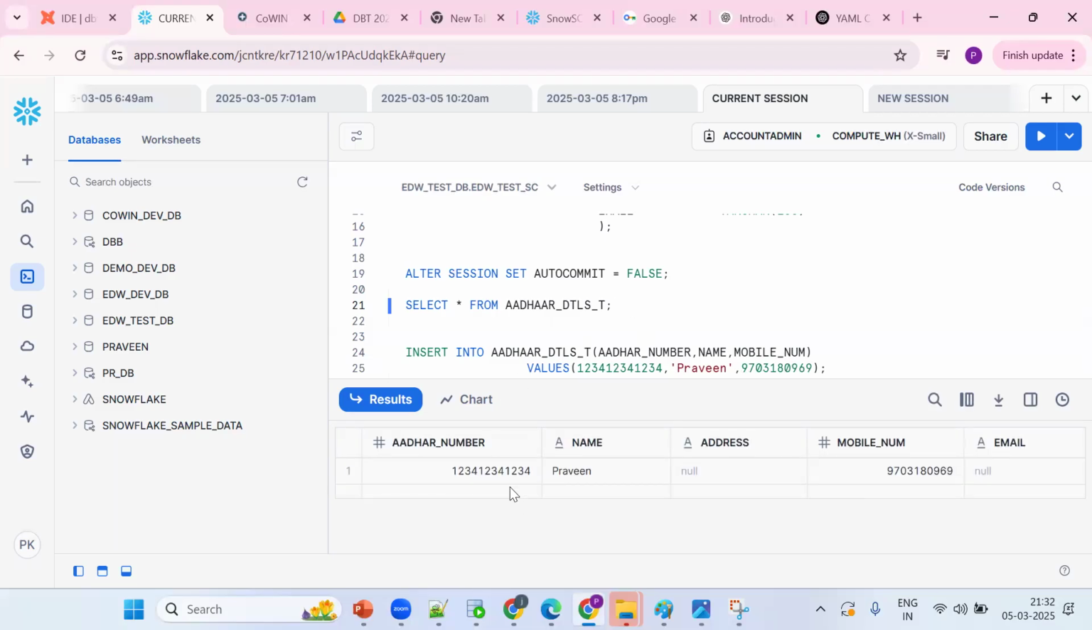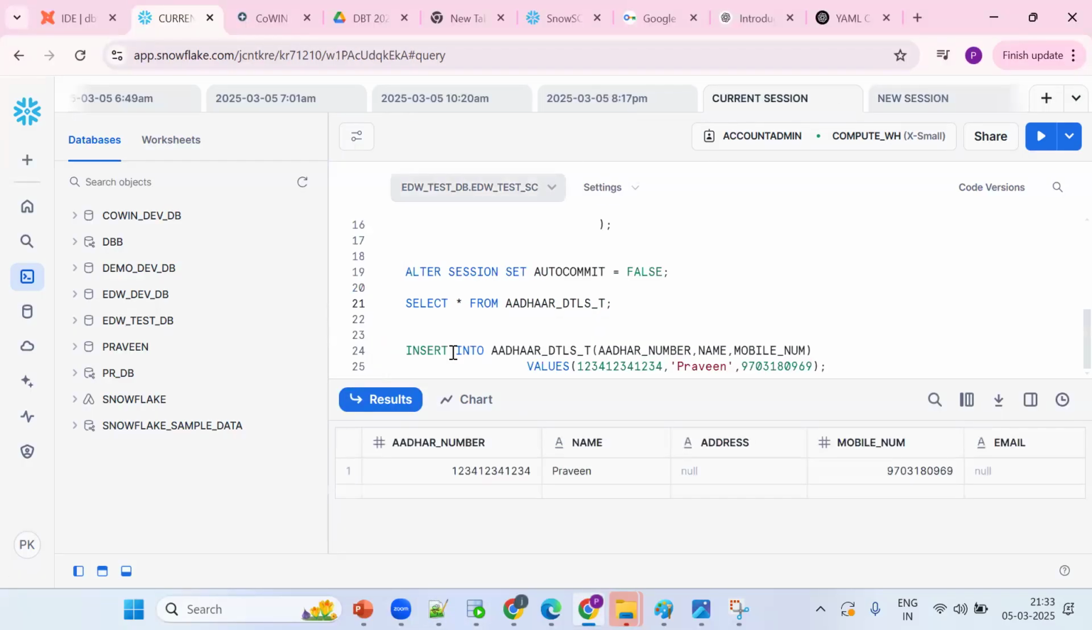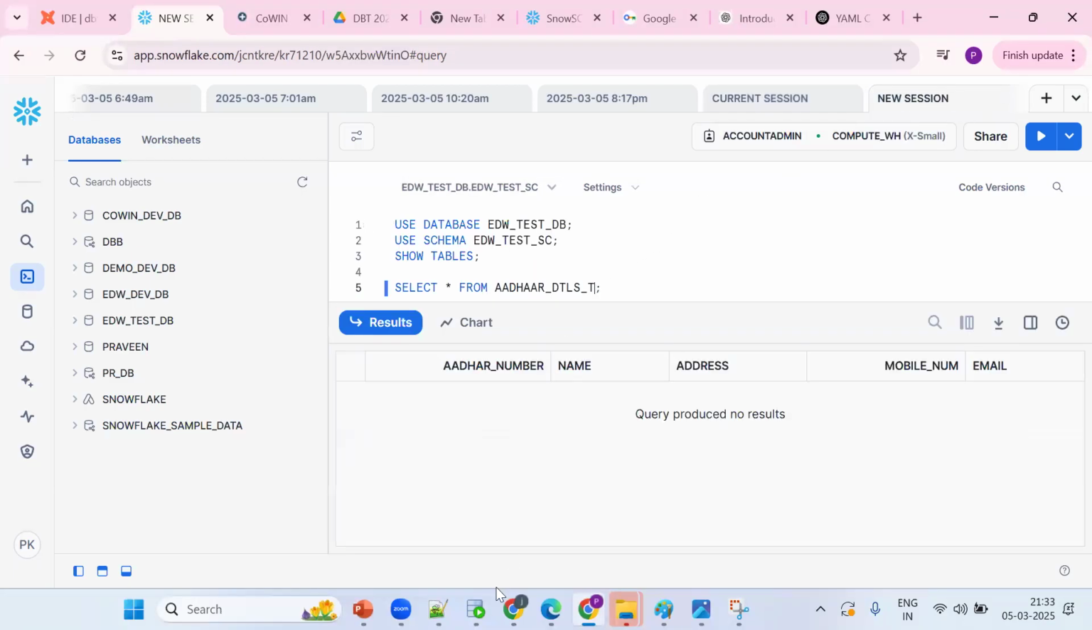Now the data is available. When I open one more session, tell me, will the data be available? Yes or no? Why? Commit is possible? Auto commit? The database schema is already available, right? See, generally in an RDBMS database, the data is not available in the other session. My data is available in this session, but it is not available there. So what is the reason?